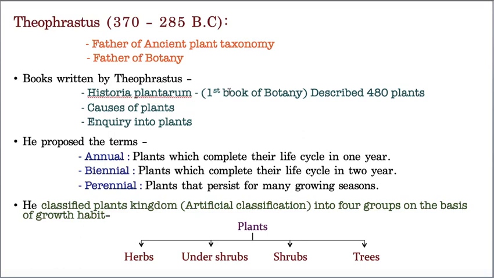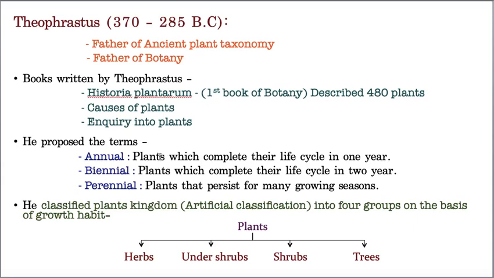So these are the three very important terms, students, you have to remember this, okay? Whereas he also classified these plants into four groups. What are they? The first one is herbs. Just 5 or 10 minutes back I told you herbs means weak stemmed plants are called as herbs.